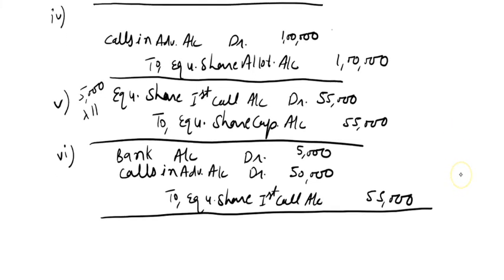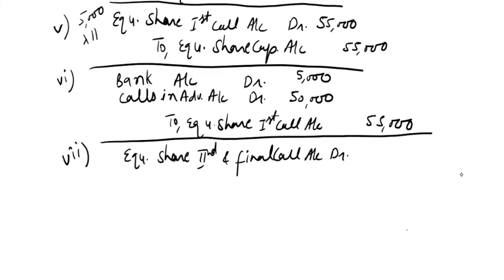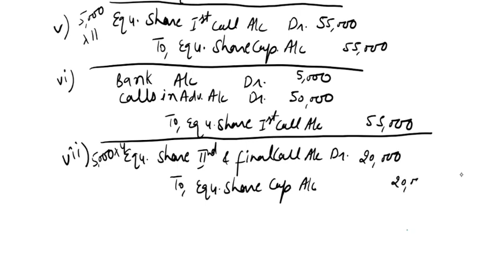And now we will make the entry for equity share second and final call due: equity share second and final call account debit to equity share capital account. We have 5,000 shares and the second and final call money is rupees 4, so 20,000 rupees is due.